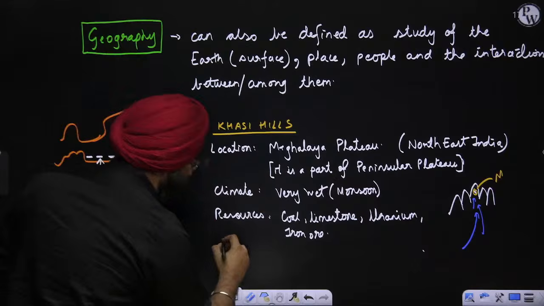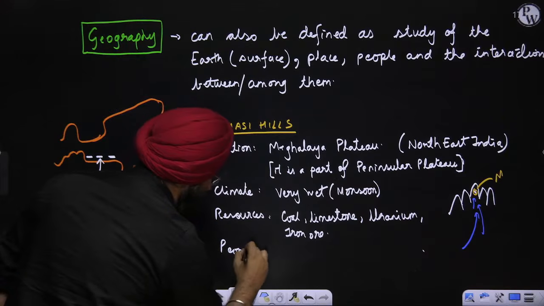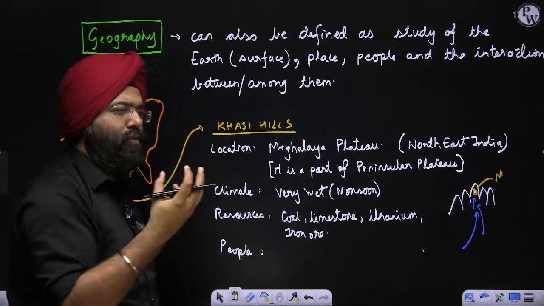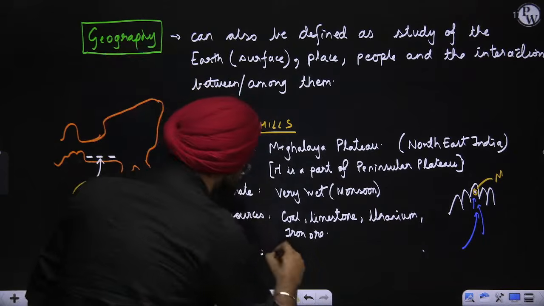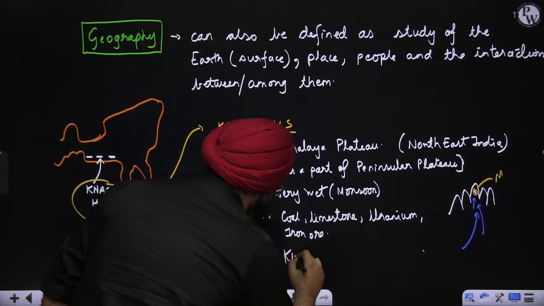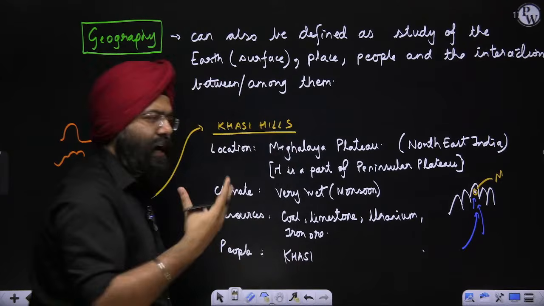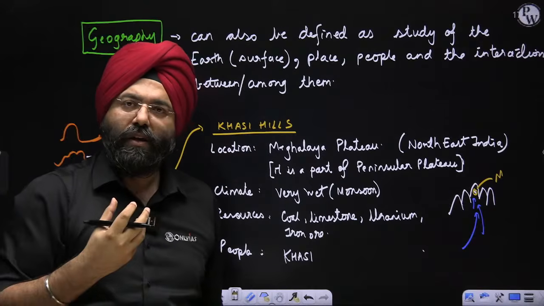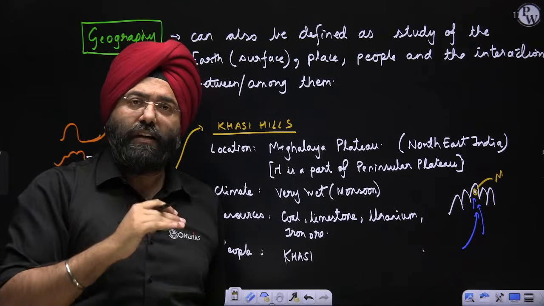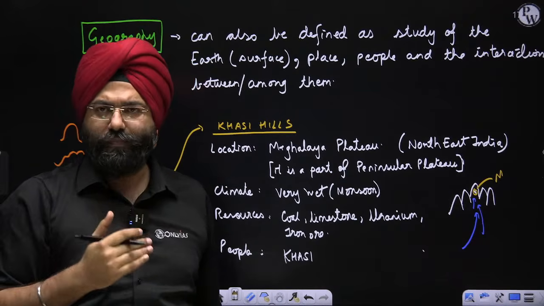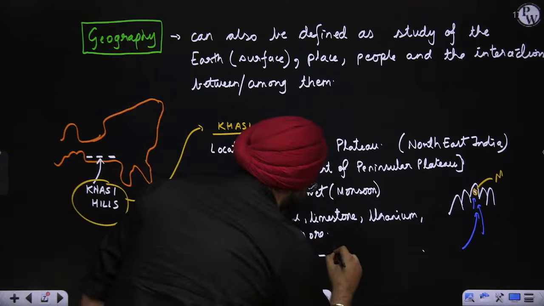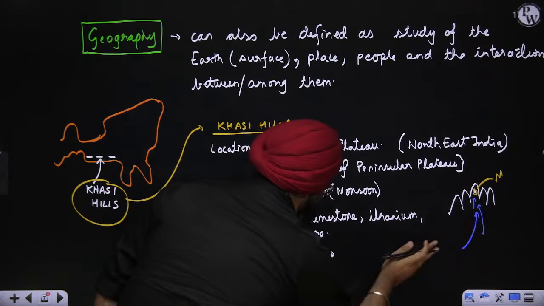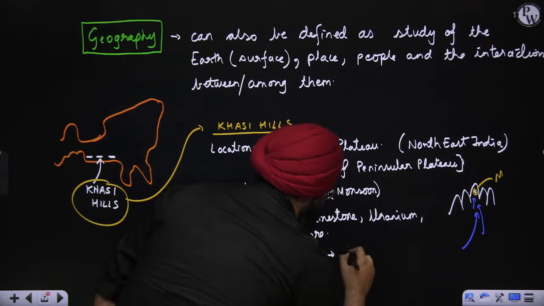Now, if I talk with respect to the people, you will understand something very carefully. The people who are present here are majorly the Khasi tribe. Let us understand a little bit about the Khasi. These Khasi tribes are people who have been staying here for hundreds and hundreds of years, right? They are indigenous groups, so you can put it as scheduled tribes also.